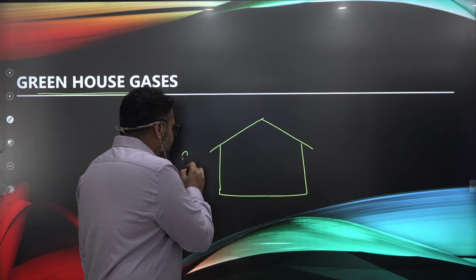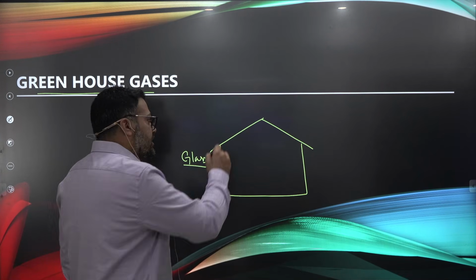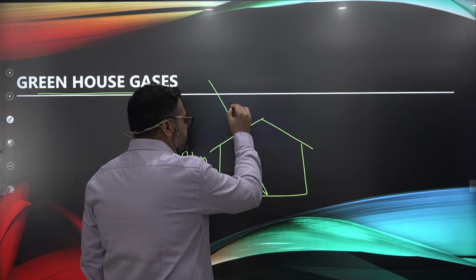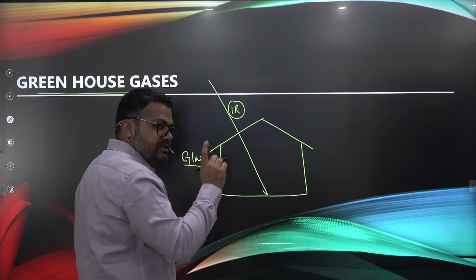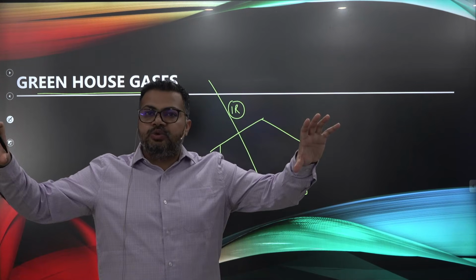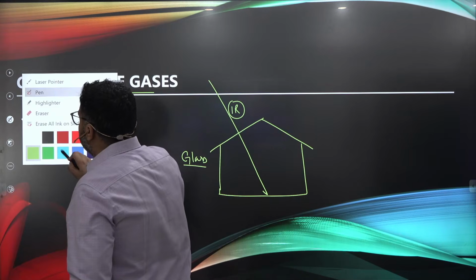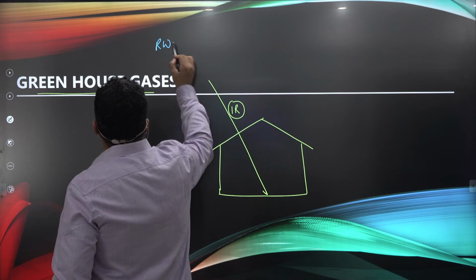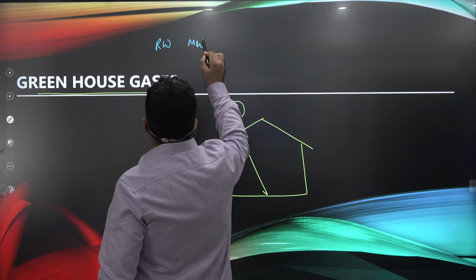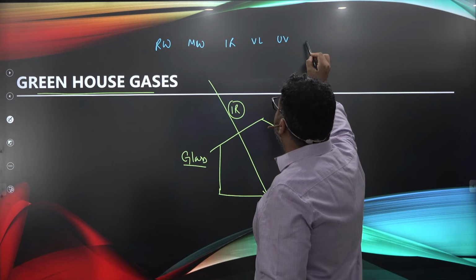Actually, what does glass do? Glass has a very interesting tendency that it allows the infrared rays. Remember, when you look at the sun spectrum, the total spectrum of the solar radiation, you would notice that the sun produces a total of 7 types of radiation. It starts from radio waves, microwaves, infrared, visible light, ultraviolet light,